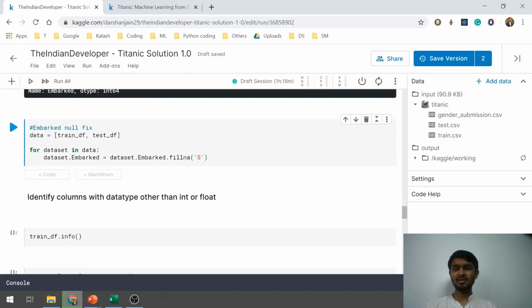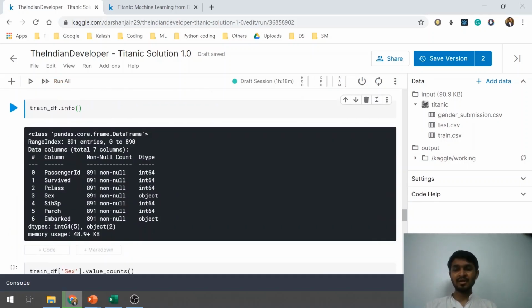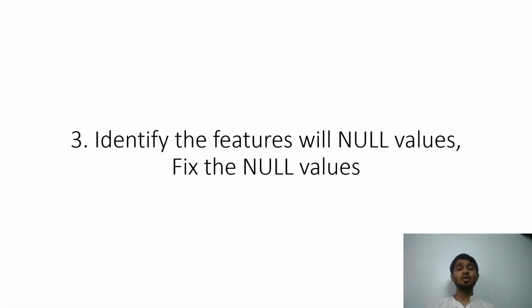So this has run completely, and now if I run this, you will see that the Embarked column has got 891 rows. Previously there were 889. So now we have fixed all the features with null values in the train df file, and there were no features with null values in the test df file.